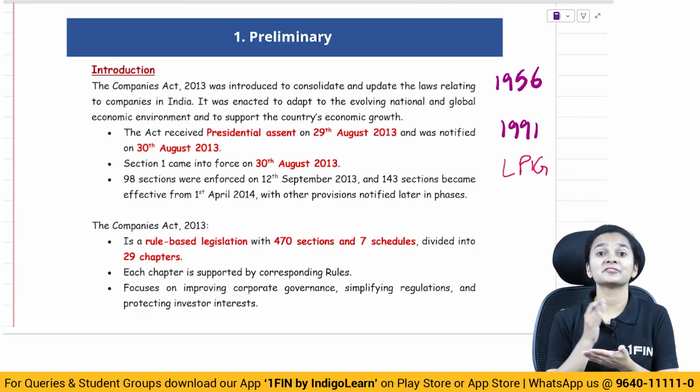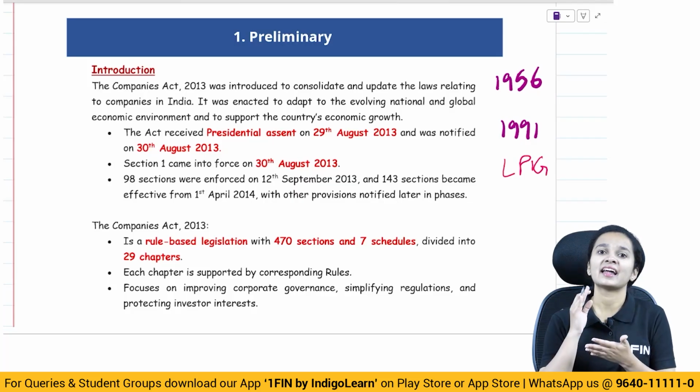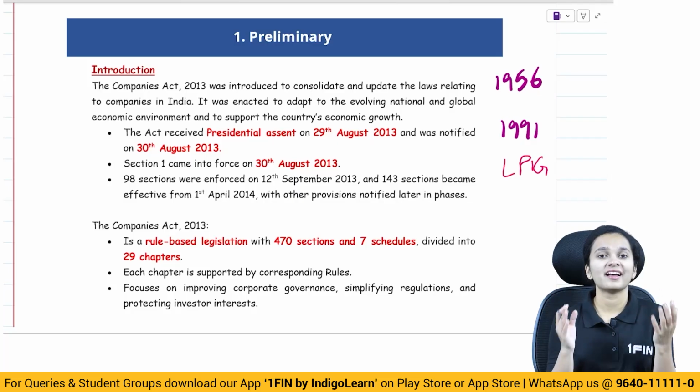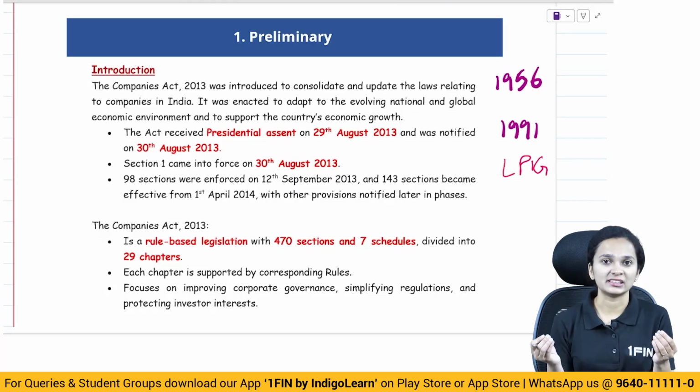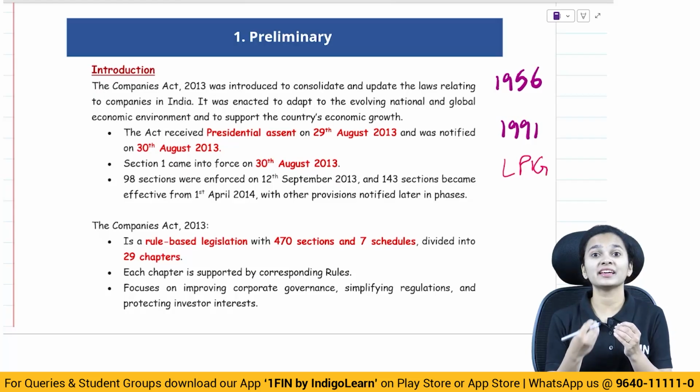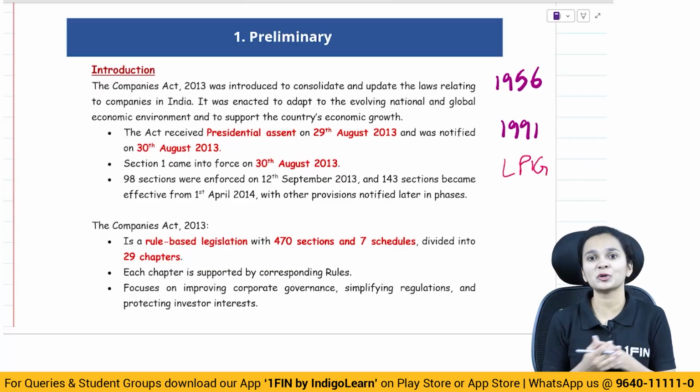Now this Act of 1956 did not address many things, and it was also very stringent and very lengthy. So the government thought that there was a need to bring in an upgraded and updated version of the Companies Act and also address the problems which had not been addressed by the previous act.